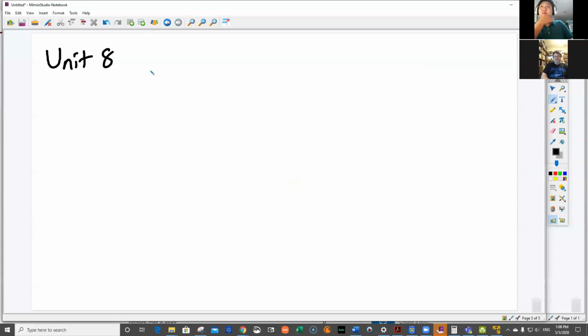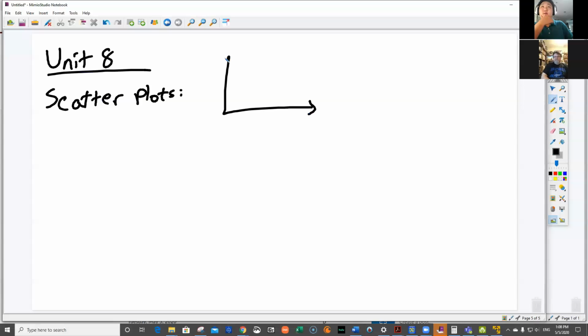Unit 8 is when we started talking about scatter plots. A scatter plot was that graph where all the dots are kind of either lined up or they're just points on a graph. And this represents data, right? X-axis, Y-axis. So then we started talking about this word association, also known as correlation.